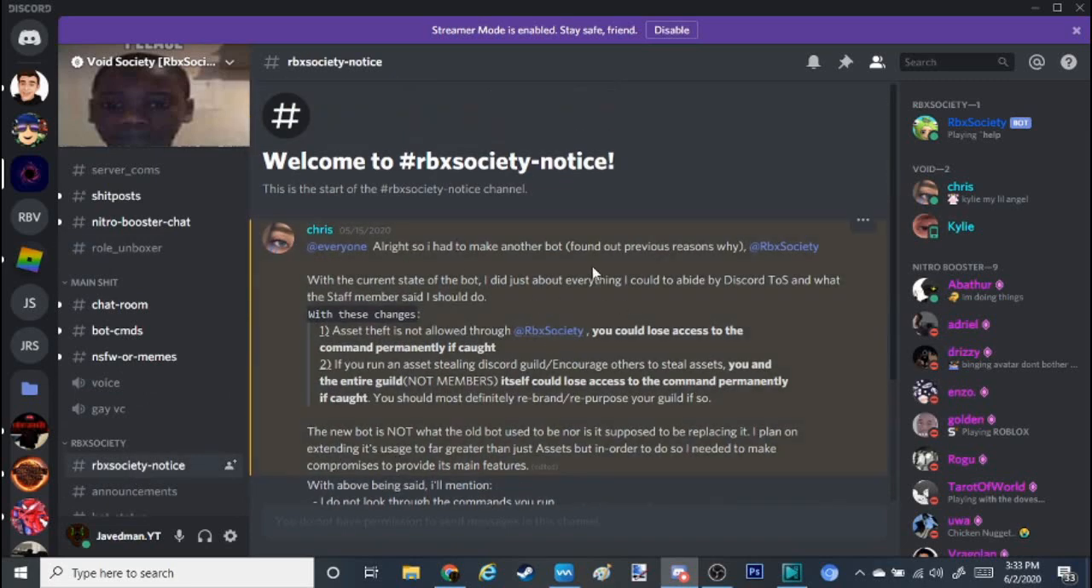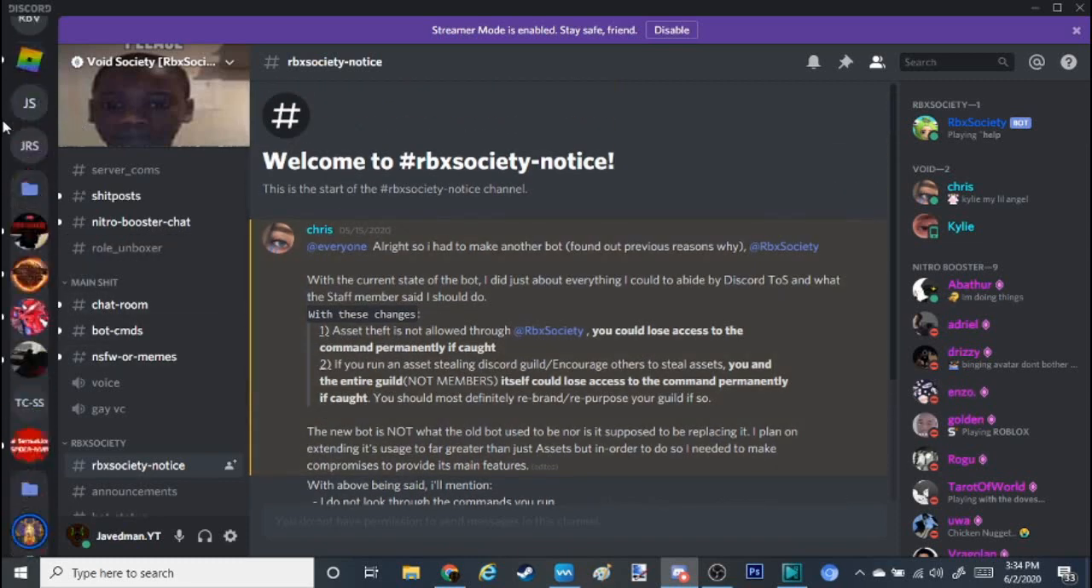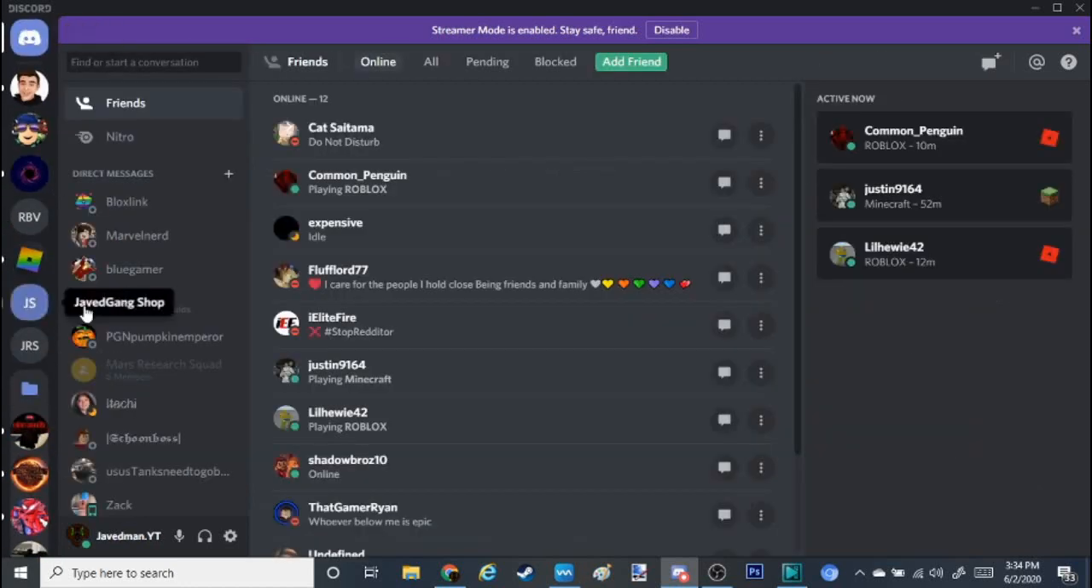Alright, so I had to make another bot for previous reasons. With the current state, asset theft is not allowed through RbxSociety. You could lose access to the command permanently if caught. If you run an asset stealing Discord guild or encourage others to steal assets, you and your entire guild, not just the members themselves, could lose access to the command permanently if caught. You should most definitely rebrand or repurpose your guild if so. Like it says here, do not steal, but let me go back,